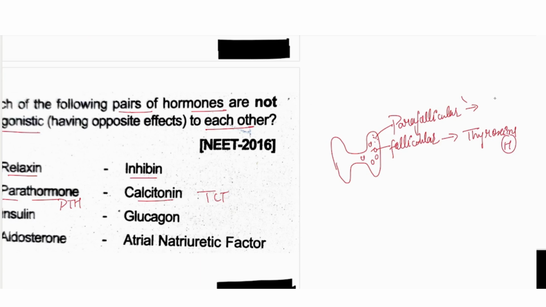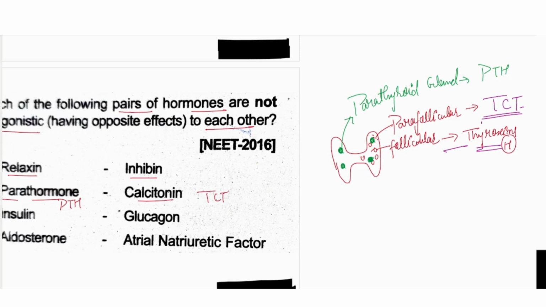But from the parafollicular cells we have thyrocalcitonin, basically we call it TCT. So thyroxine as well as thyrocalcitonin are all from the thyroid gland. But the parathyroid gland has 4 lobes at the dorsal surface of the thyroid gland, and this parathyroid gland will secrete the parathormone hormone.